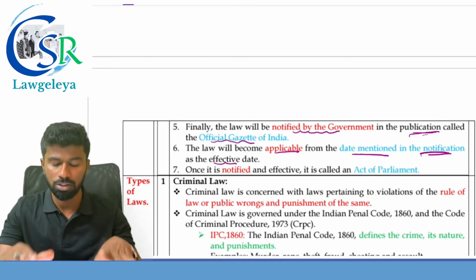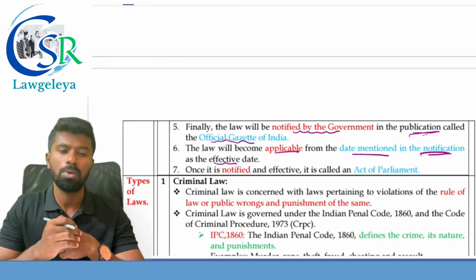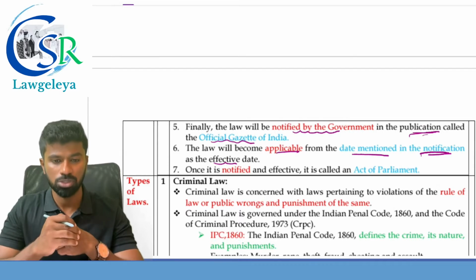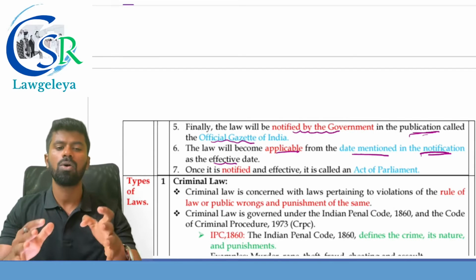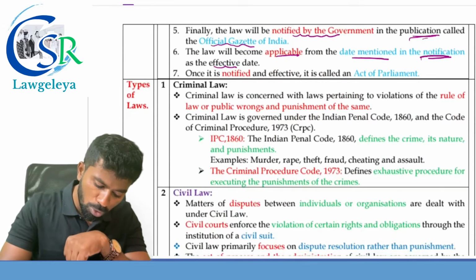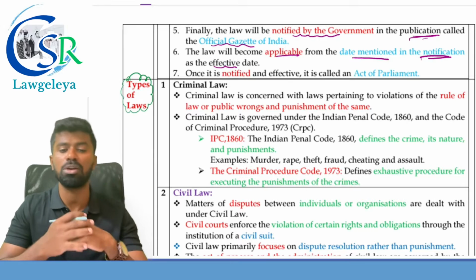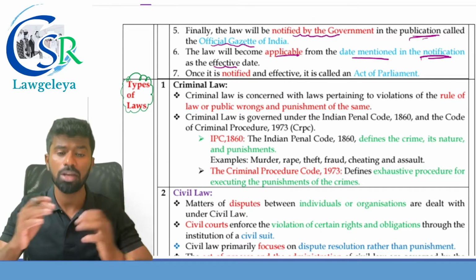And once it is notified and effective, it is called as an act of the parliament. So these are the procedures or formalities involved in making the laws in India. Next one, types of law. One more important concept based on which we can expect the questions in the examinations. Types of laws in India.